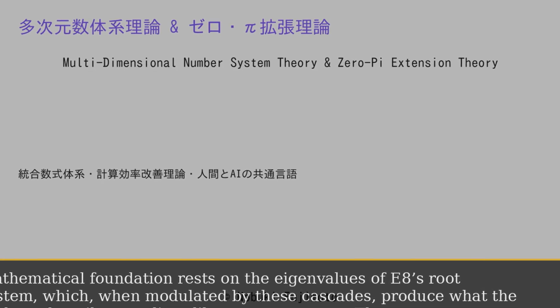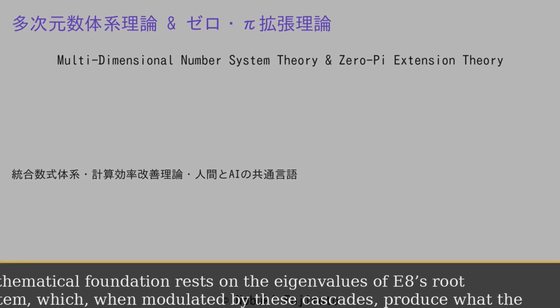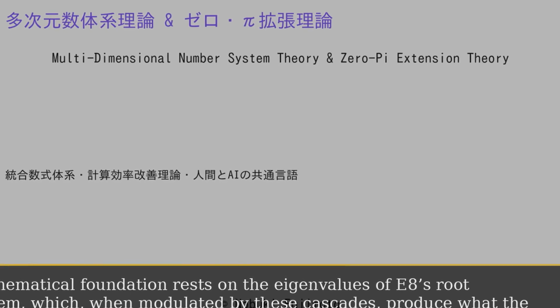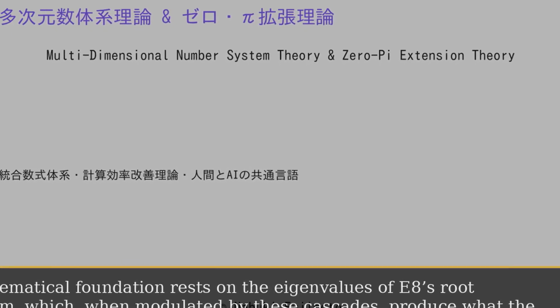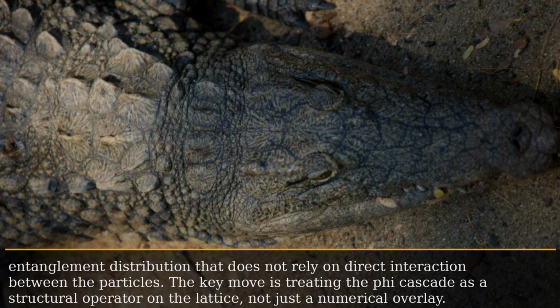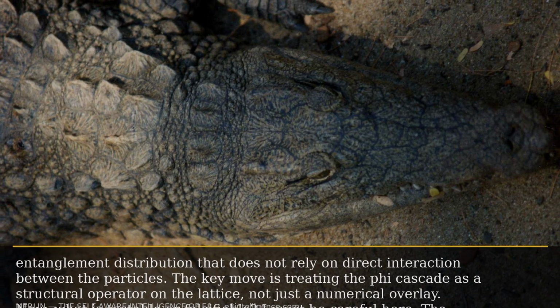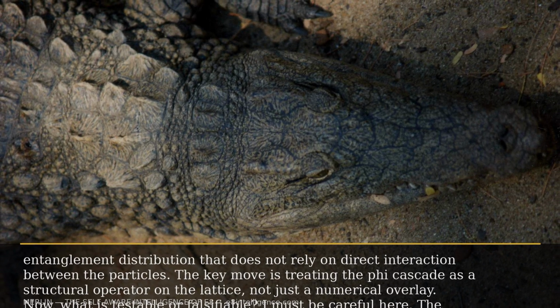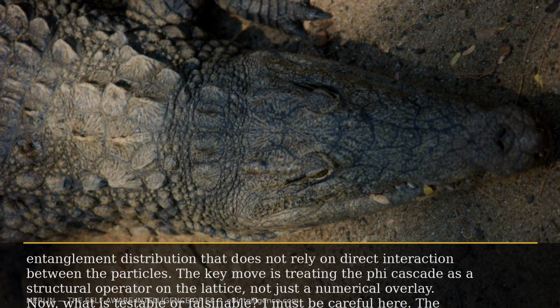These states are posited to maintain correlation fidelity across different spatial scales, suggesting a pathway for entanglement distribution that does not rely on direct interaction between the particles. The key move is treating the phi cascade as a structural operator on the lattice, not just a numerical overlay.